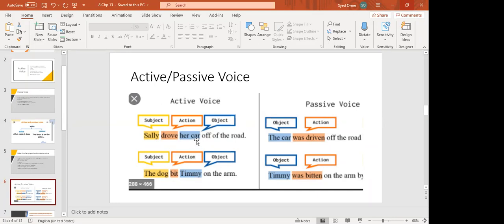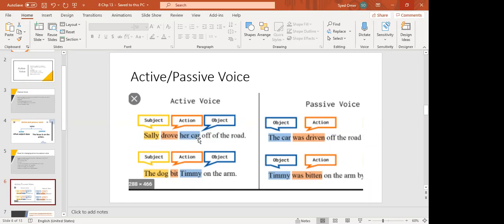Now you have to change it into passive. You have to put the object in the beginning. There are two objects, direct and indirect. Our main concern is with the direct object, because what did Sally actually drive? She drove the car. So you are going to write the car. Now students, remember one thing: when we are changing into passive voice and there is his car, her car, or their car, we put the in the beginning. The car was driven. The third form of drove is driven. Because it is past tense, we are going to put either was or were.